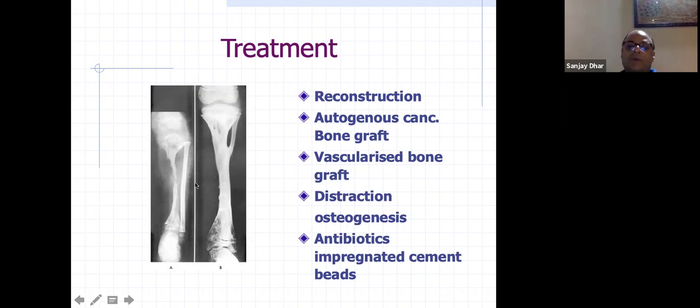If it is a small gap sequestrum, we just compress it together and then do an osteotomy or corticotomy at the peripheral area, and then slowly distract it to get the length. So antibiotic impregnated cement, as I told you, we can do it in stages, pack the whole area with the antibiotic cement, and then do secondary surgery and fill it up either with a fibula graft, or a vascularized fibula, or even do bone transport.